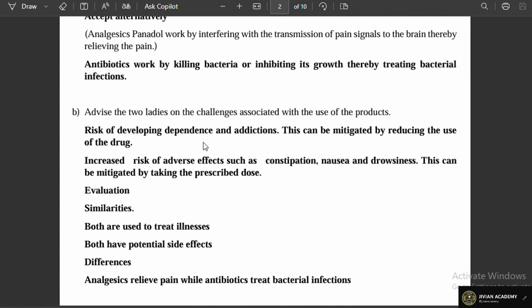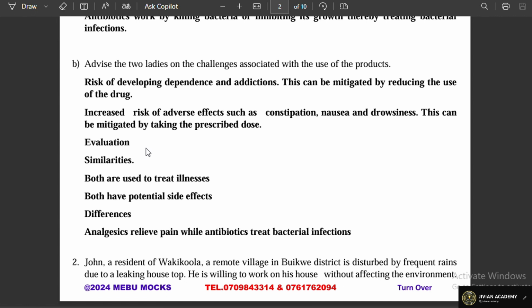And going to the B part of that very scenario, they are saying you advise the two ladies on the challenges associated with the use of the products. Now, when advising, in this case, it is more of evaluating. What you are supposed to do is give the danger and then the risk, because when you are giving advice, you give someone the dangers of taking the particular drug and the risk.